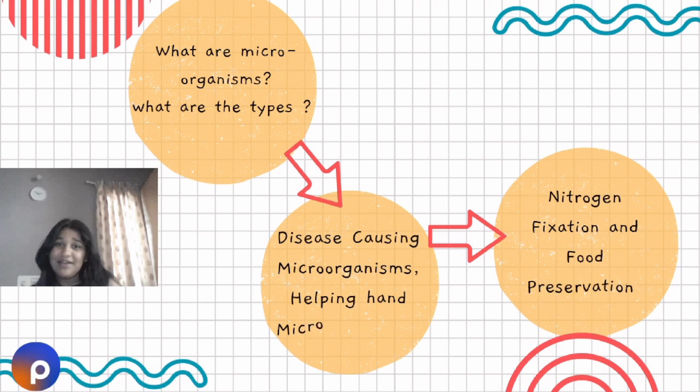So, what will we learn in this chapter? We'll learn what microorganisms are, what the types are, what the disease causing microorganisms are, and the helping hand microorganisms. We'll know about nitrogen fixation and food preservation to keep microbes at bay.